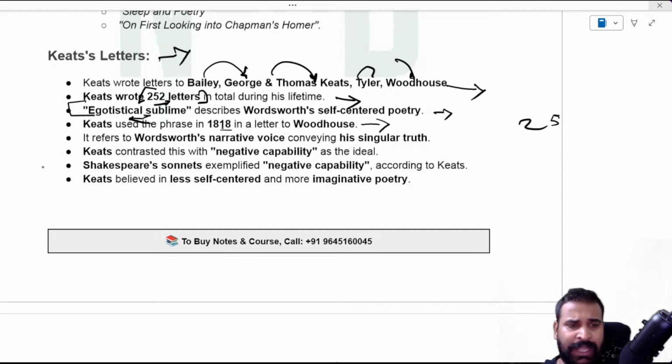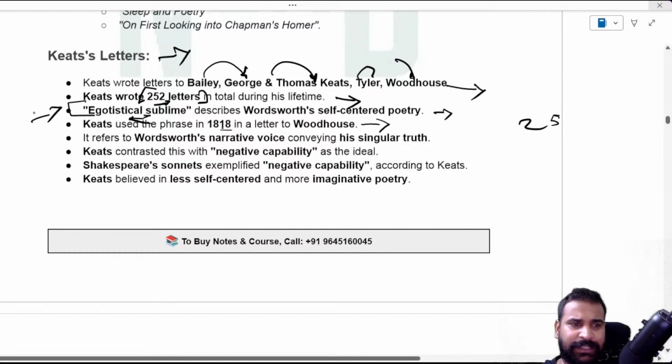As I explained earlier, here Keats criticized Wordsworth's tranquility and that self-centered poet. He called him egotistical sublime. And what does he mean by that?